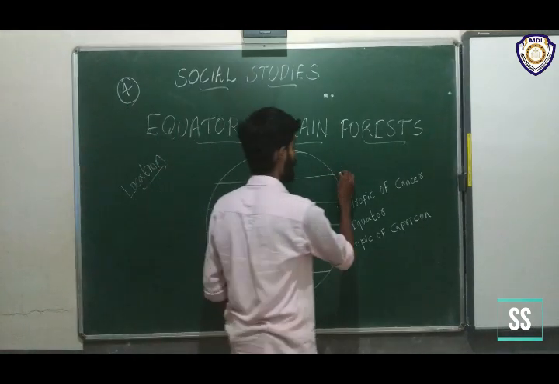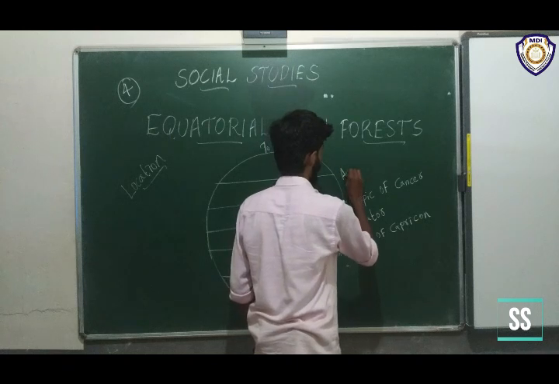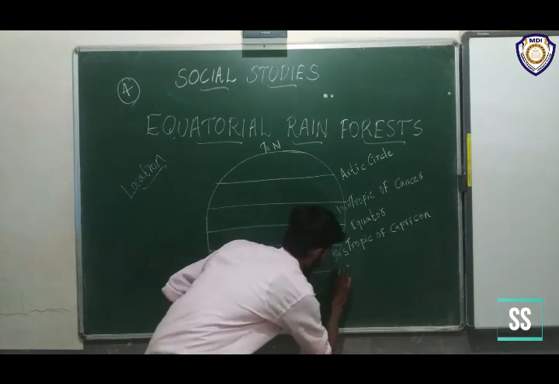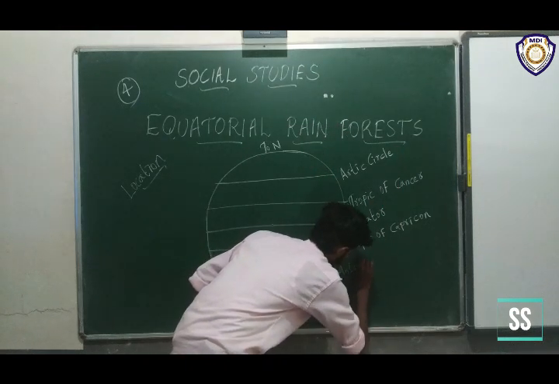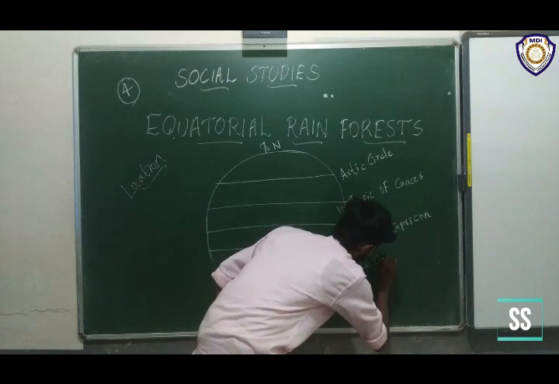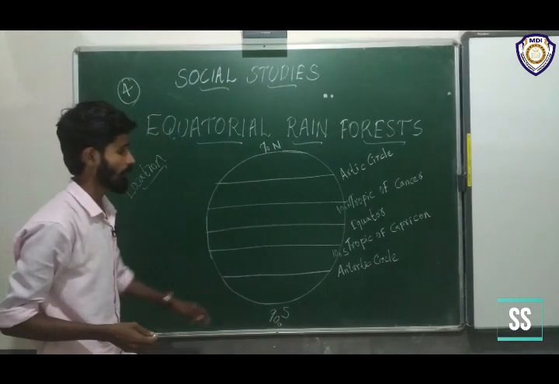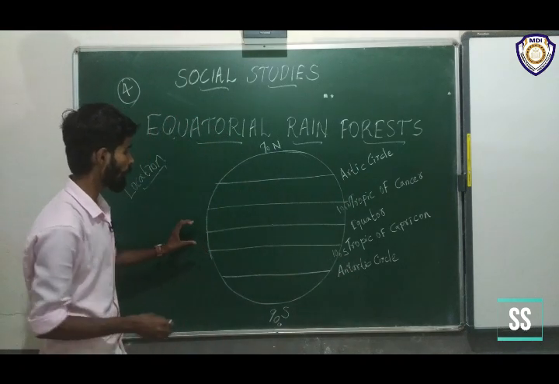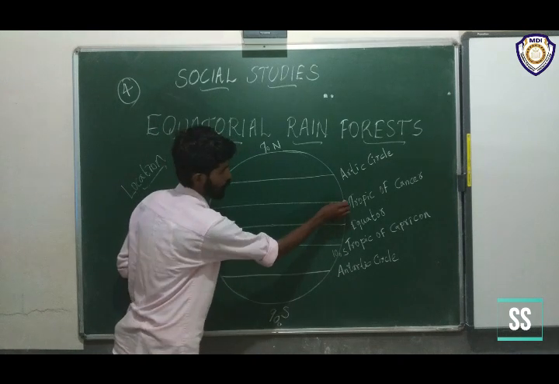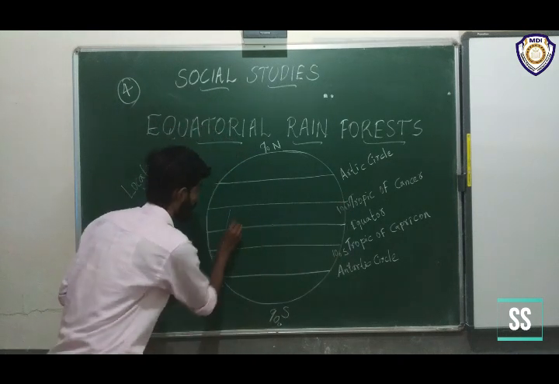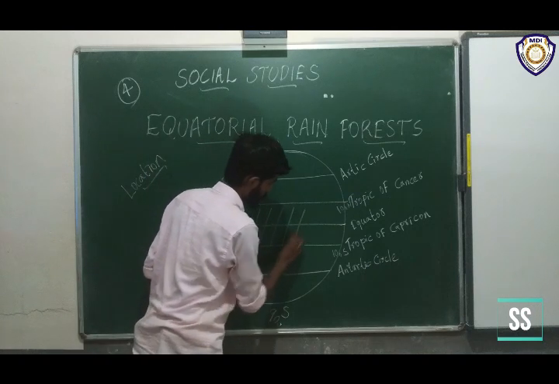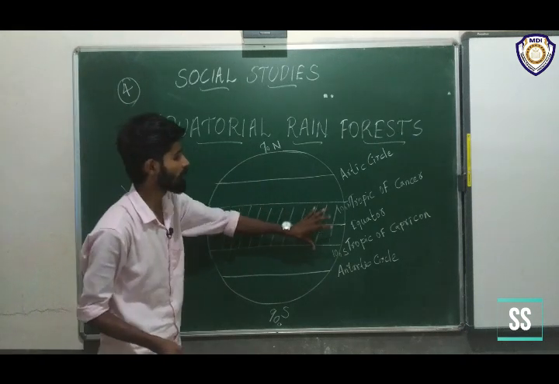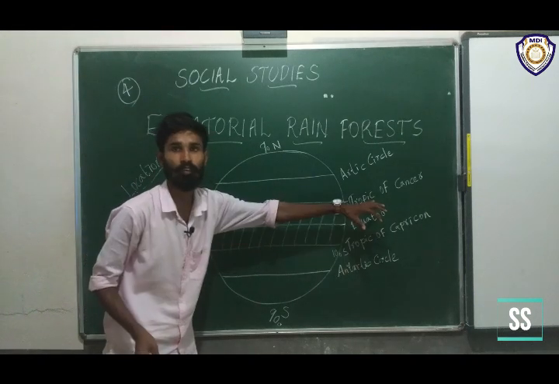This line's name is Arctic Circle, and this is Antarctic Circle. We want to study this zone, the area between the Tropic of Cancer and Tropic of Capricorn.